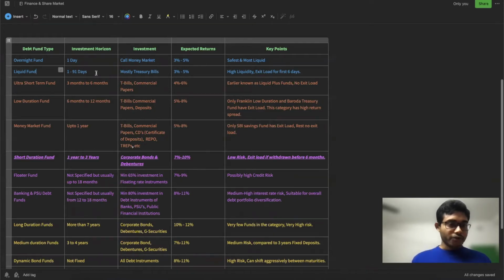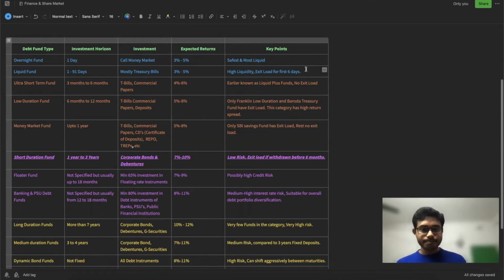In case of liquid fund, if you want to park your money for at least 1 to 3 months, then you can consider this type of fund. In this case, for the first 6 days, if you want to withdraw your money, you have to pay some exit load, and from the seventh day you don't have to pay any exit load. It also provides around 3 to 5%